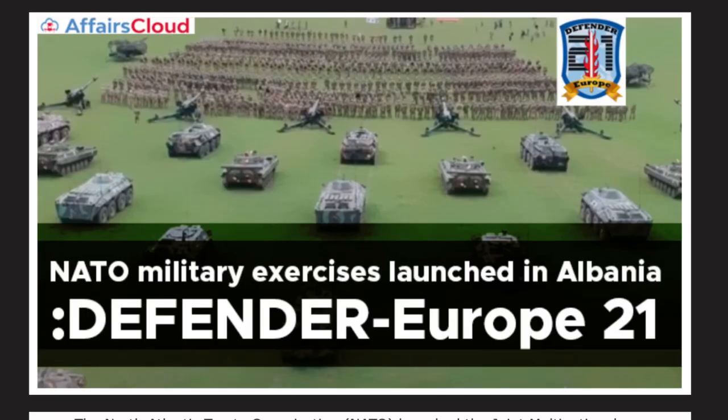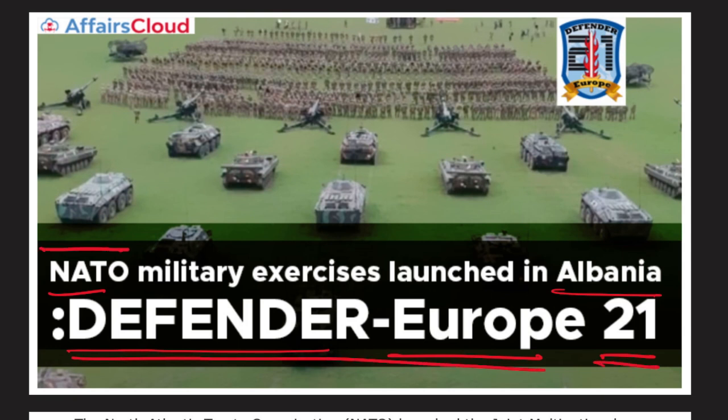So friends, let's start. First we'll be talking about Defender Europe 21. It is a NATO military exercise that was launched in Albania. So important terms that you need to remember: NATO. Defender Europe is the military exercise that was launched by NATO, that is your North Atlantic Treaty Organization, and the location where this Defender Europe was launched is Albania.